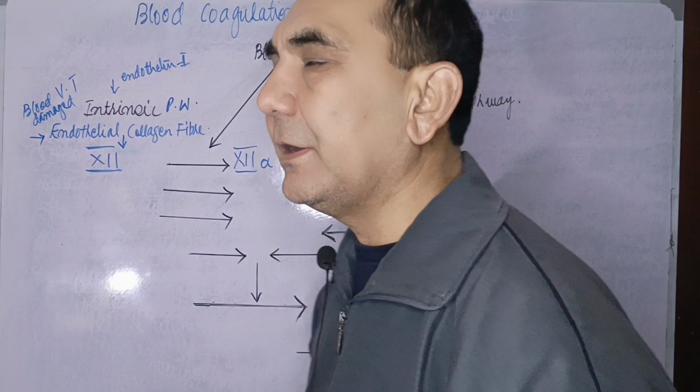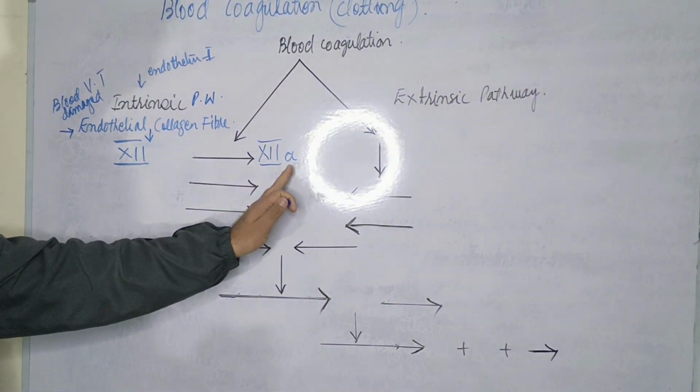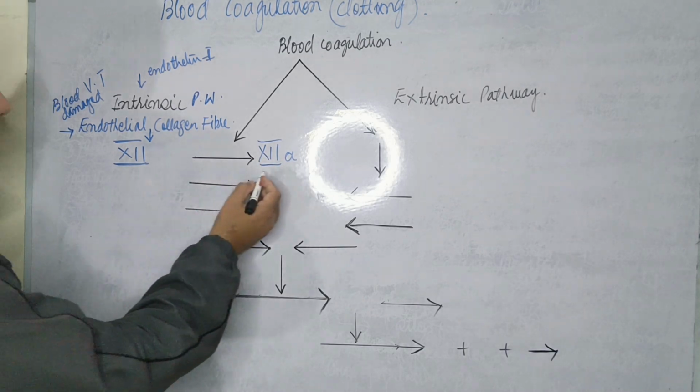A is for activator. Now the factor 12 which is activated into 12A, what will it do?